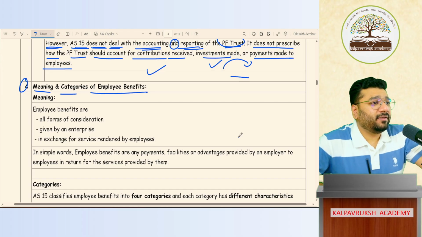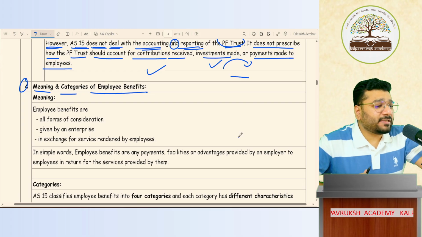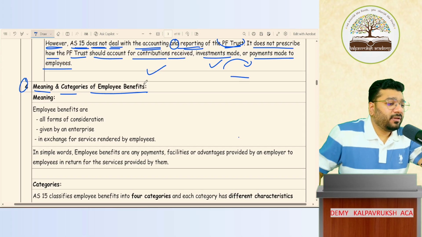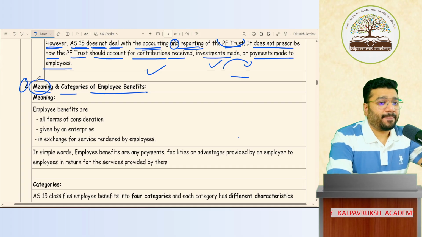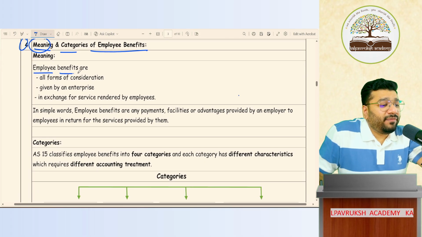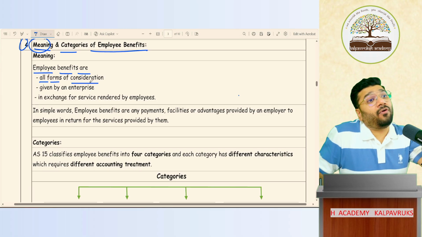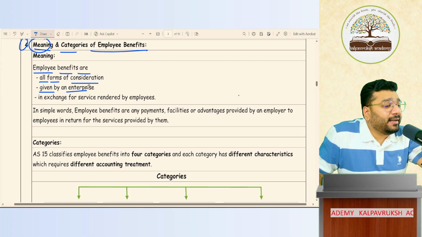The next and the most important segment of AS 15 is to understand the meaning of employee benefit and various categories of employee benefit. So first, focusing on meaning. Employee benefits are all forms of consideration given by an enterprise in exchange of the service rendered by the employee.